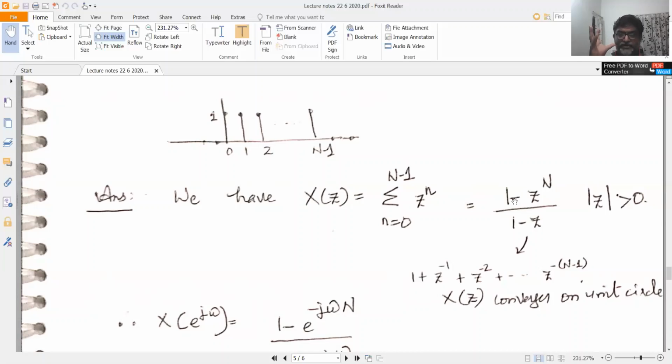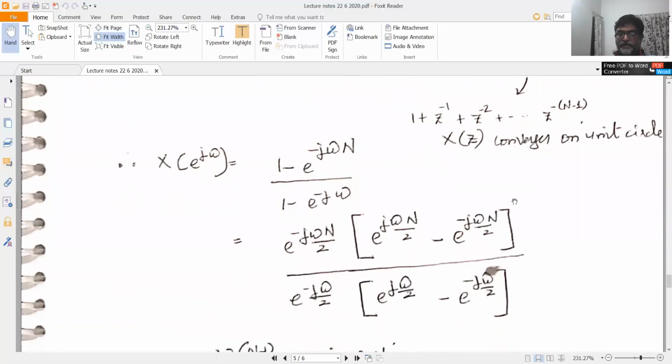So what is the ROC? The ROC is the entire z plane except the origin, which means X of z converges over the unit circle. So you can write the expression for X of e power j omega by substituting z equal to e power j omega, which gives (1 minus e raised to minus j omega N) by (1 minus e raised to minus j omega).